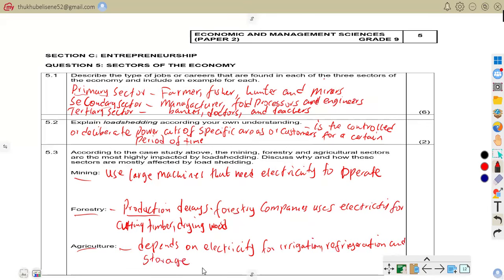So, for example, farmers may lose fresh produce when the refrigerators stop working.